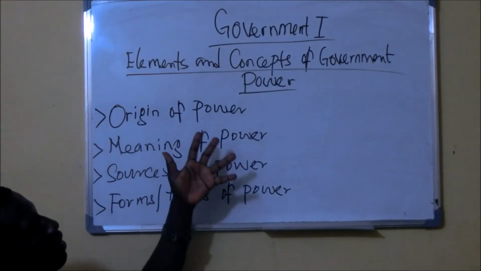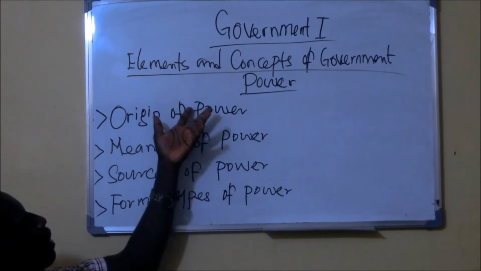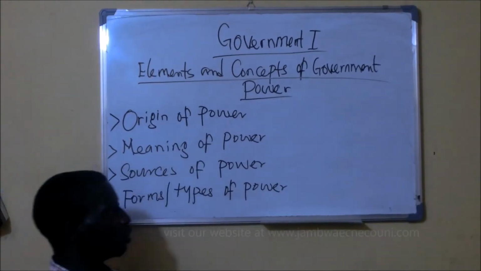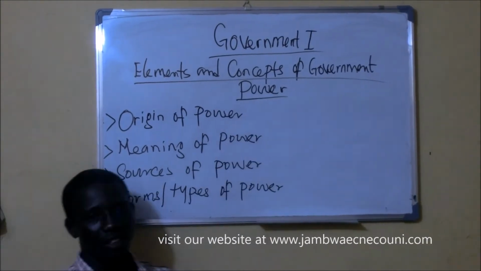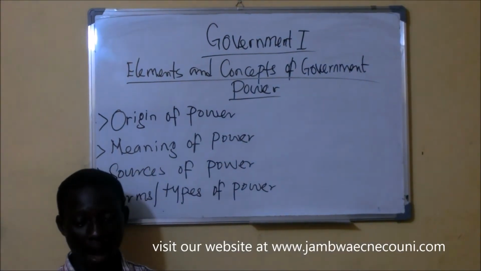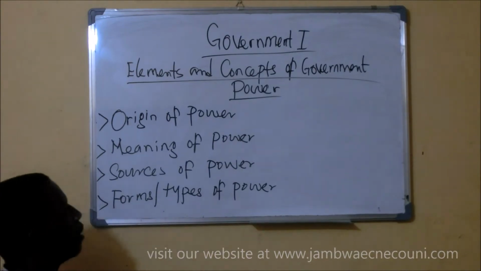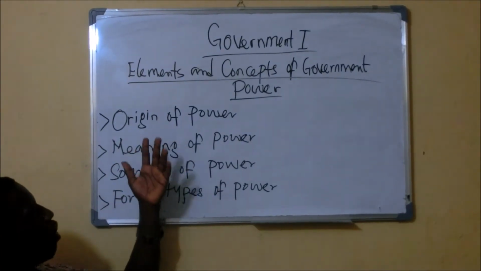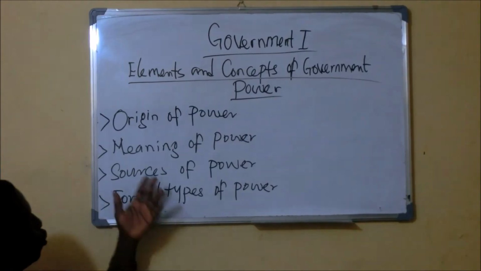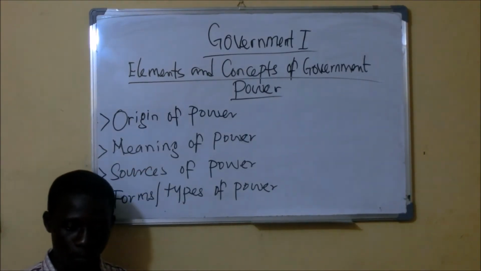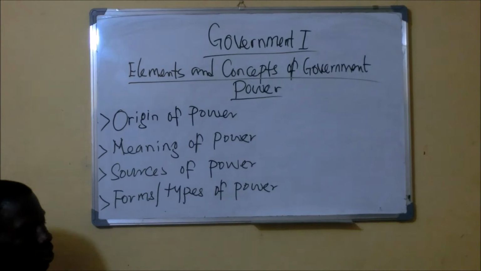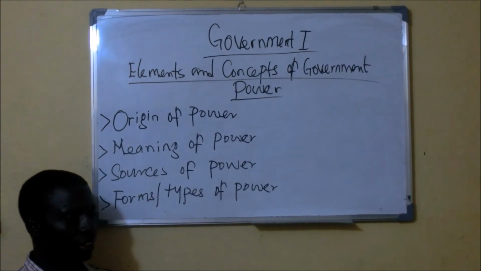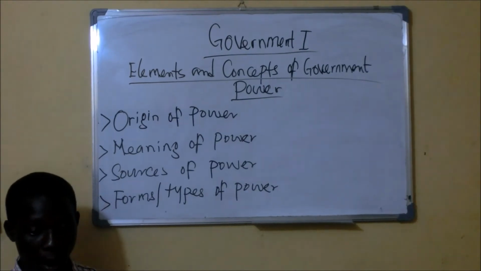Government 1, under the study of IJMB, centers on elements and concepts of government. So this afternoon we'll be looking at the concept of power. The first thing we'll be considering is the origin of power. Then two, we'll be looking at the meaning of power. Then three, sources of power. Then our last focus will be on forms or types of power.